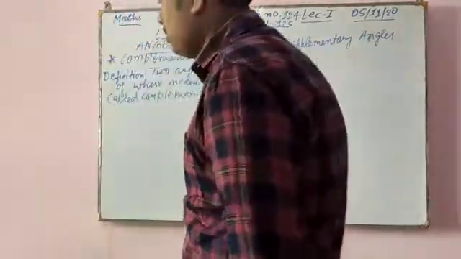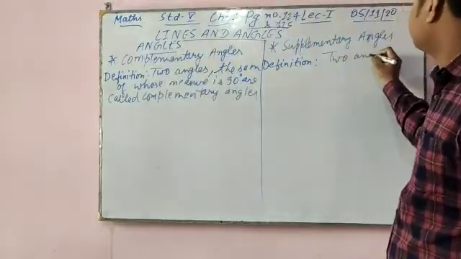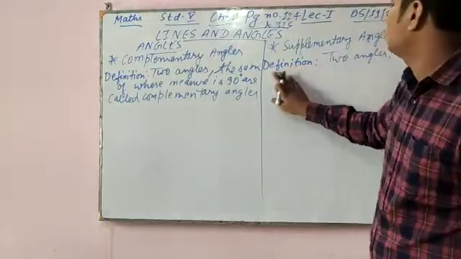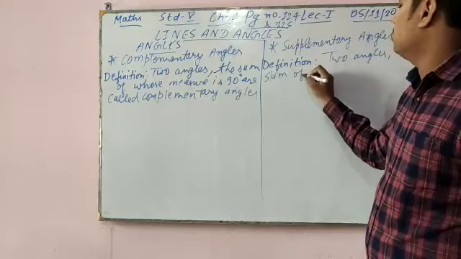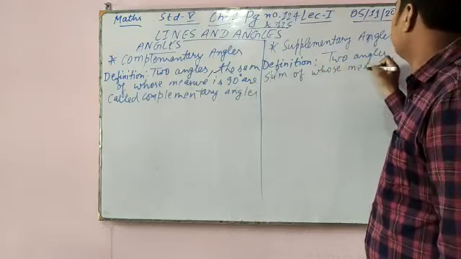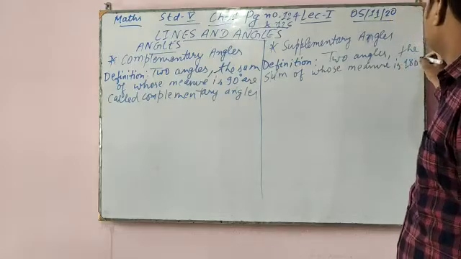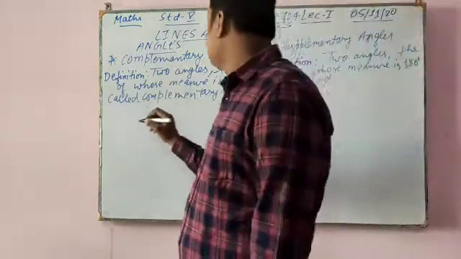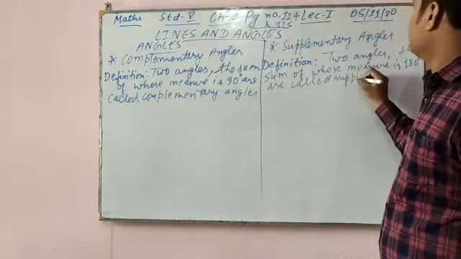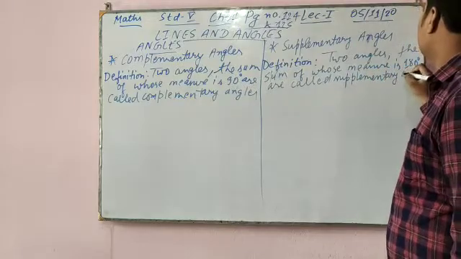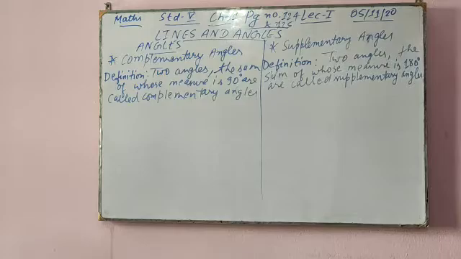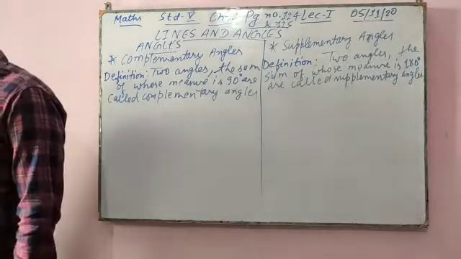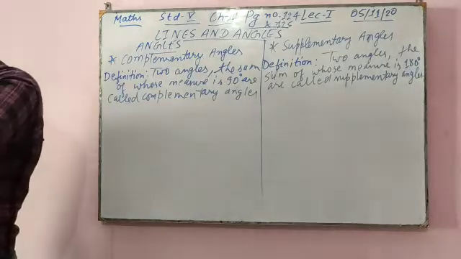And two angles, the sum of whose measure is 180 degrees, are called supplementary angles. Two angles whose measure is 90 degrees are called complementary, and two angles whose measure is 180 are called supplementary angles.